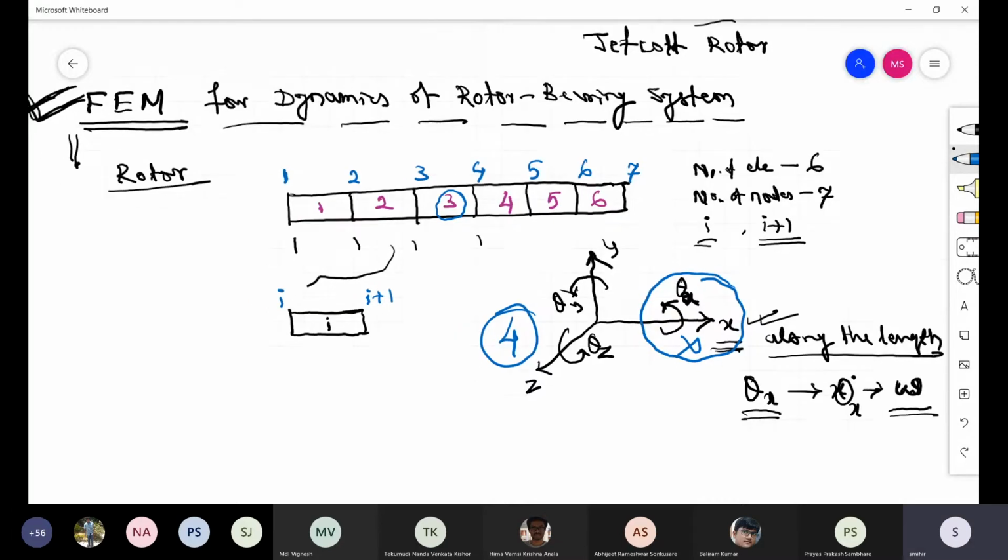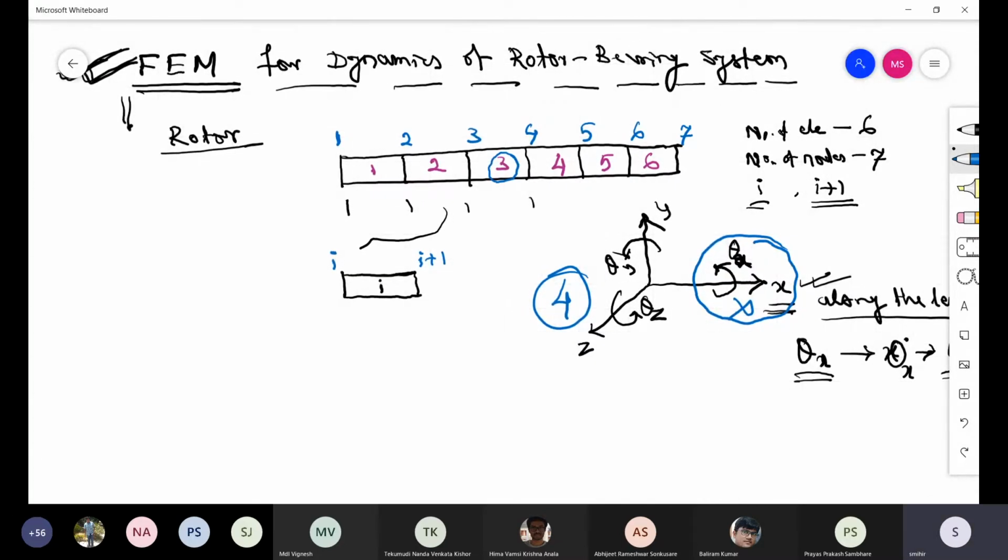Okay. So now, if you see the beam element, in this beam element we will have 4 degrees of freedom. So what are those 4 degrees of freedom? Again, let me draw the beam element here. This is the I-th beam element, and this is I plus 1.